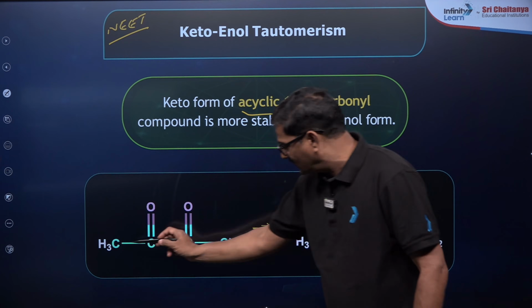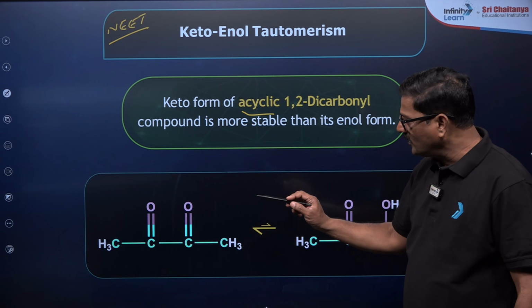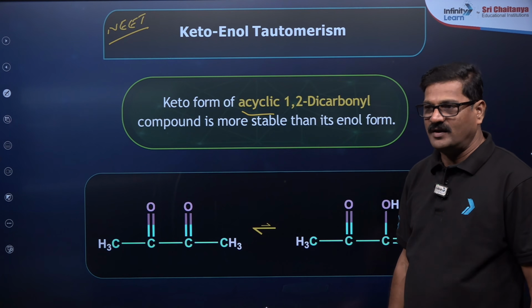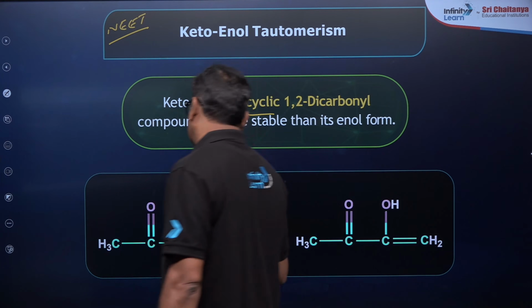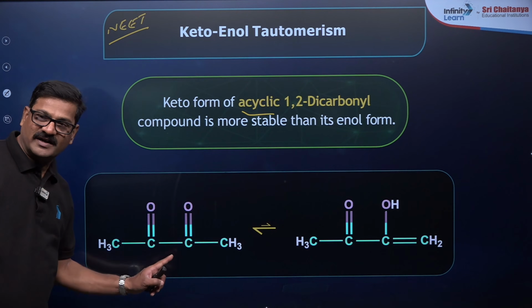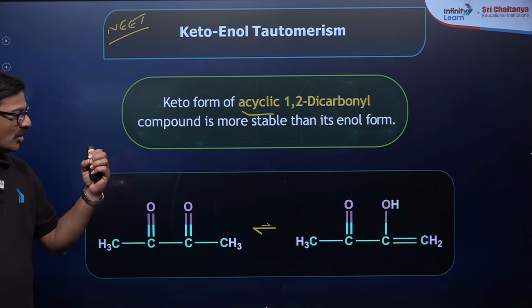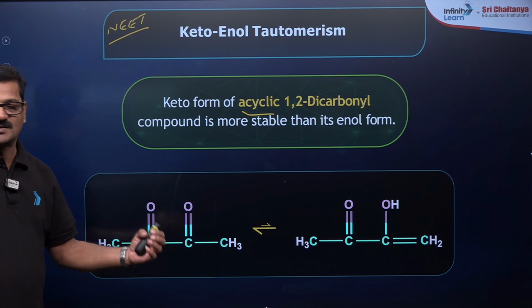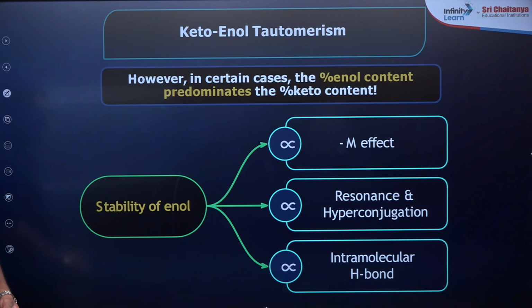This is an acyclic 1,2-dicarbonyl, with the carbonyl groups side by side, so keto is more stable, of course, as I said. But if we insert a CH2 between the two, another carbon and another molecule is formed. See what you are going to get.